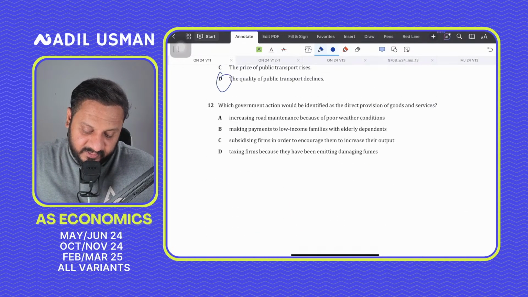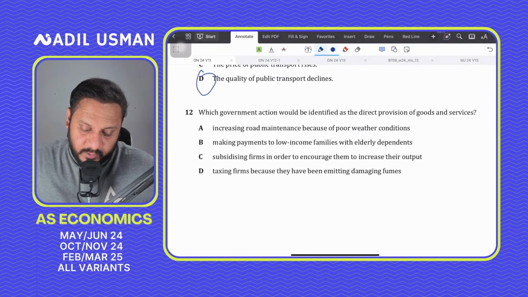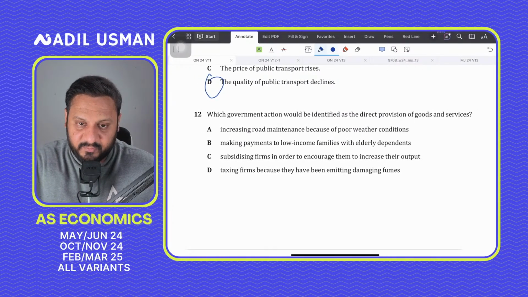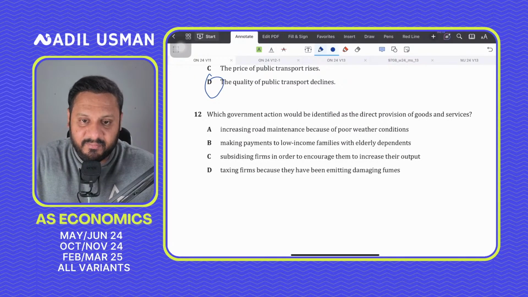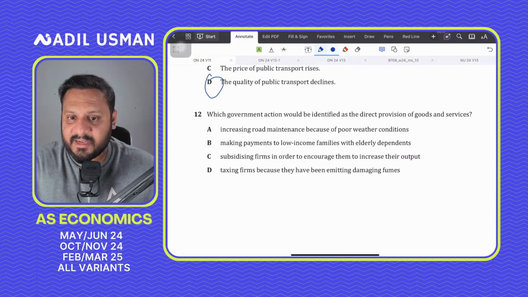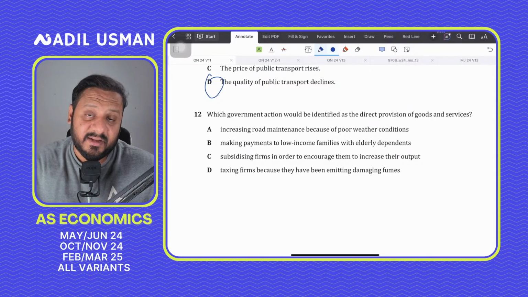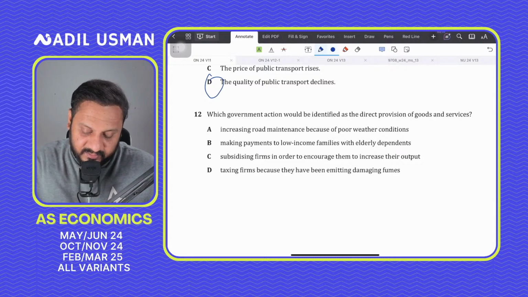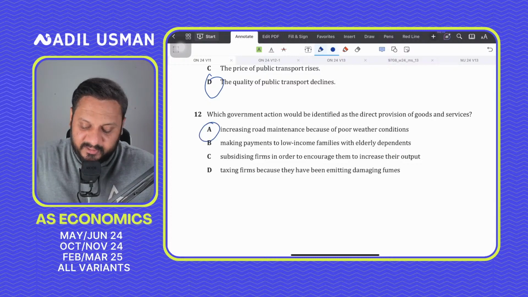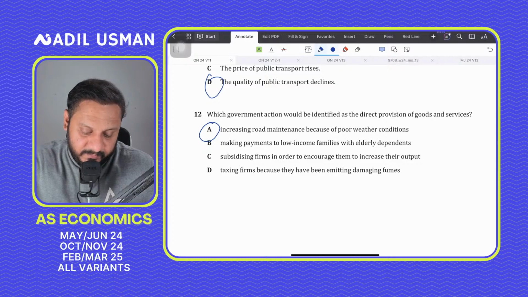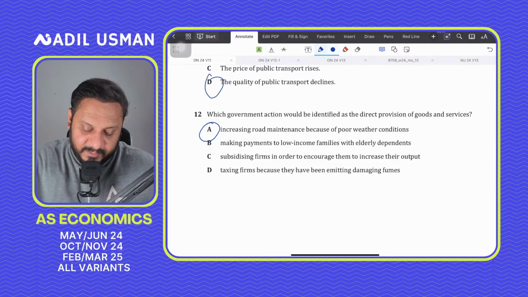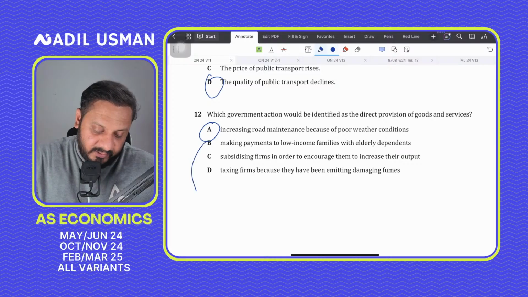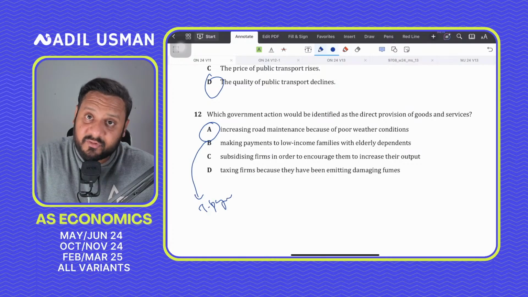Question number 12 says: which government action would be identified as a direct provision of goods and services? Direct provision means the government is directly providing and delivering the good itself. So increasing road maintenance because of poor weather conditions would be the right answer. B is a transfer payment, which is not a direct provision of goods and services.